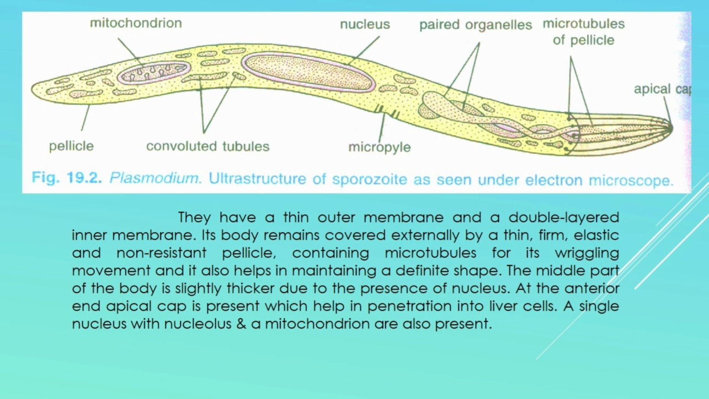Its anterior end is recognized on the basis of presence of apical cap made up of 3 or more concentric rings. A pair of reservoirs called secretory organelles open into the apical cap. The secretion of these organelles helps to dissolve and penetrate the required tissue, that is liver or RBC. There is one vesicular nucleus containing nucleolus. The cytoplasm also contains energy-providing mitochondria and several convoluted tubules with unknown function.